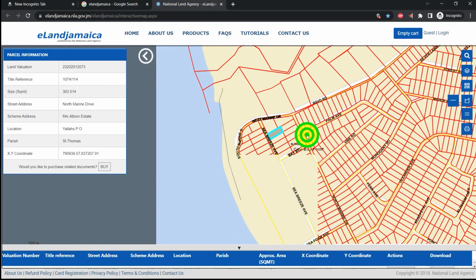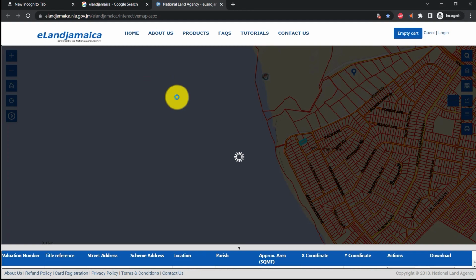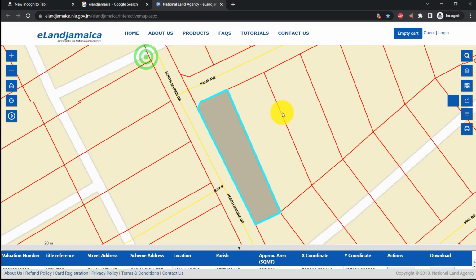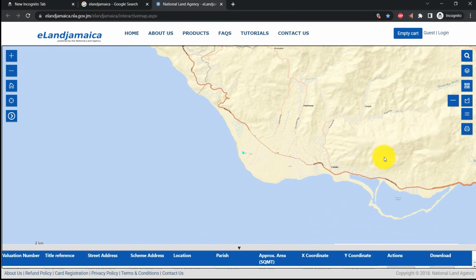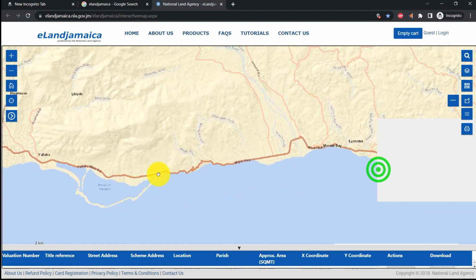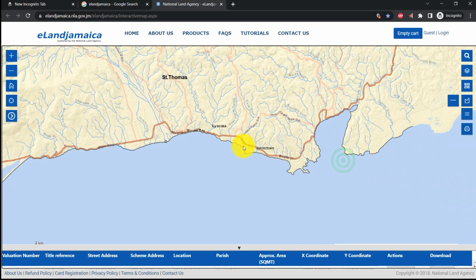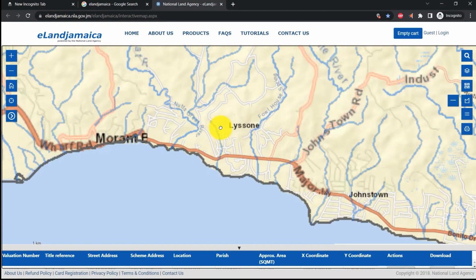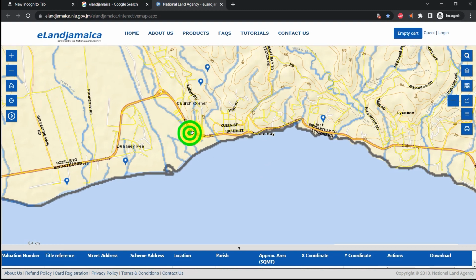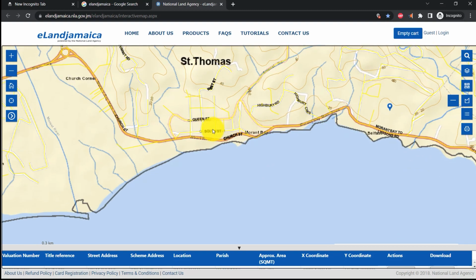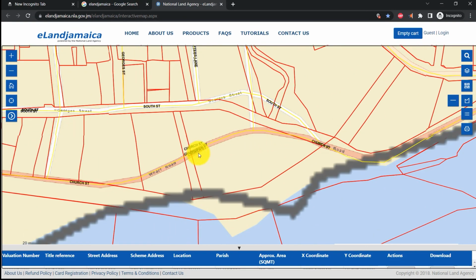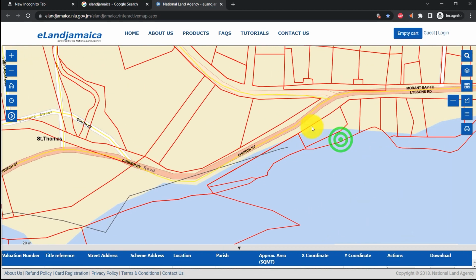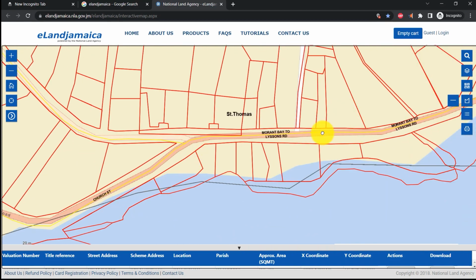So let us go to Morant Bay and see if we have any information on properties in Morant Bay, because I know that a few of our subscribers have properties in Morant Bay. So let us just check on some of those properties at this time. Let us zoom out past the Yallahs, head over to the Morant Bay area. So we're in the Lyssons community, but let us go to Retreat. Let us see if we can find Retreat, Church Street. So we are in Morant Bay, Lyssons.